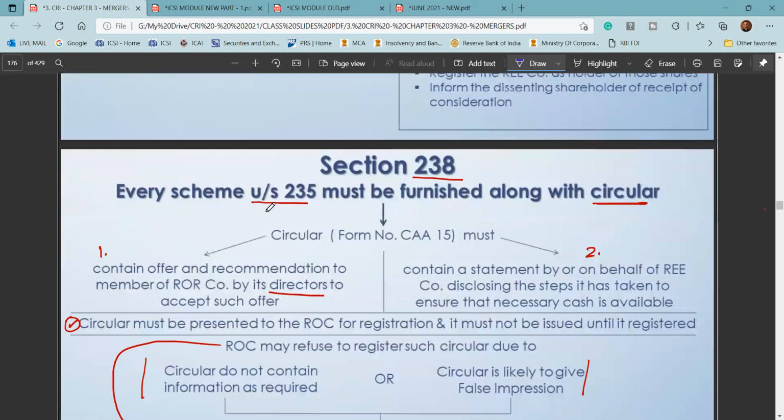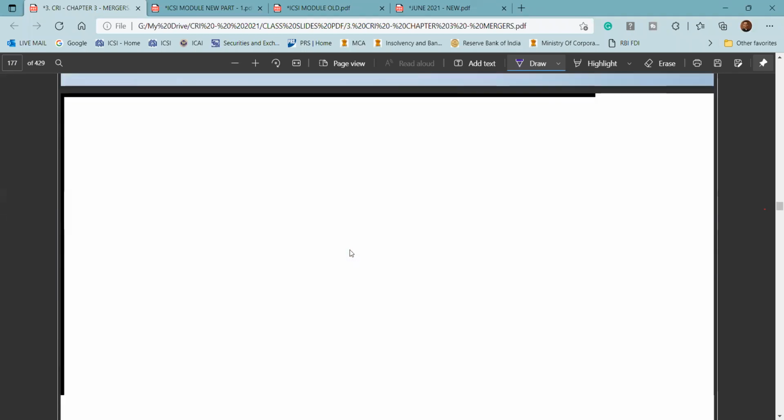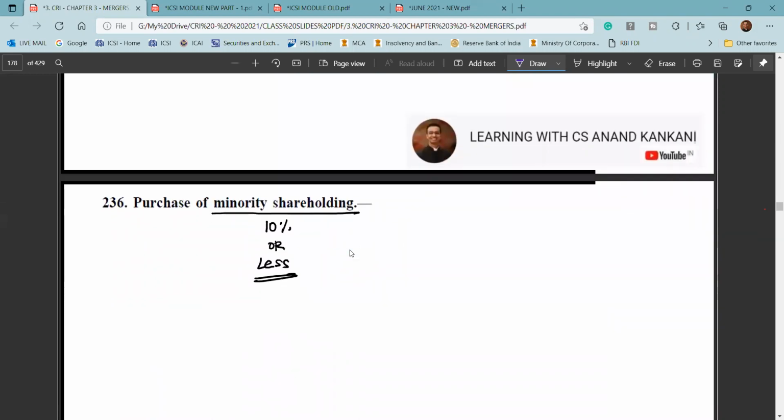And every scheme under section 235 will be furnished along with the circular, which will have two things. One is the recommendations of the directors of the target company, or basically the transferor company, and a statement by the transferee company on how the necessary cash would be ensured. And this is there in section 235 read with section 238.